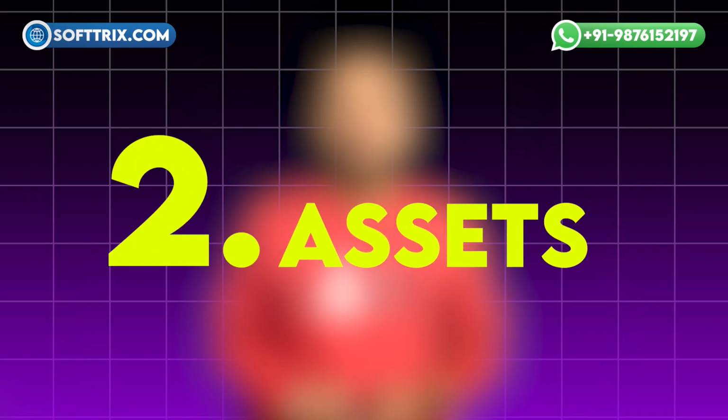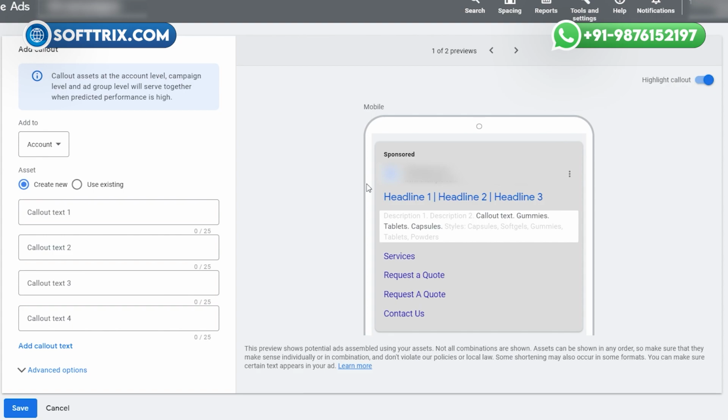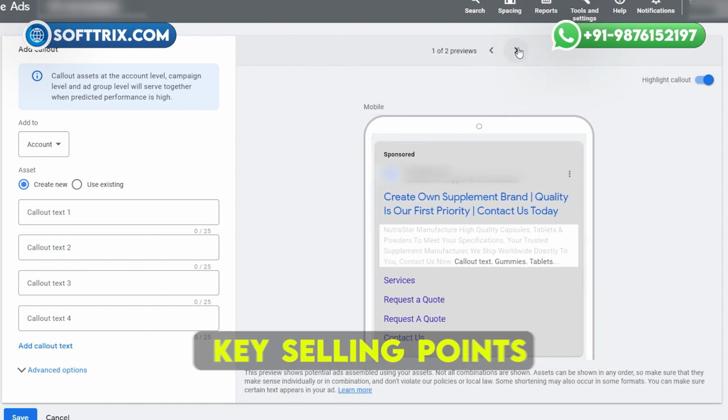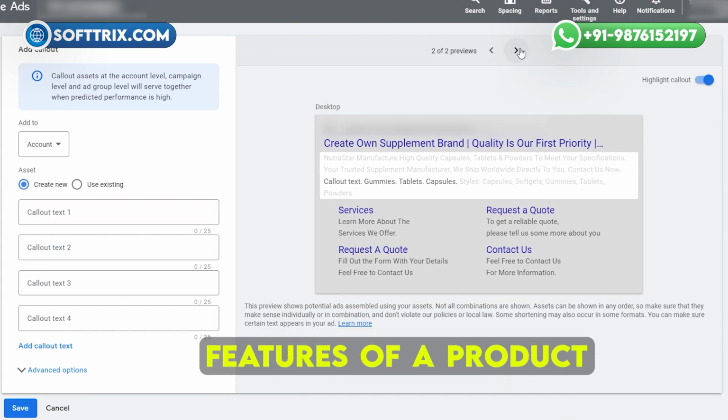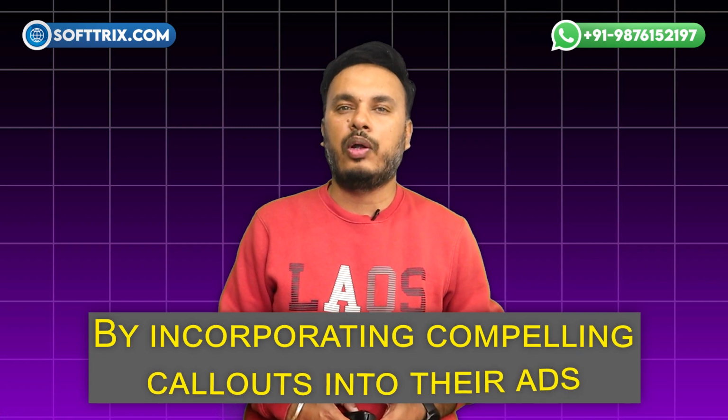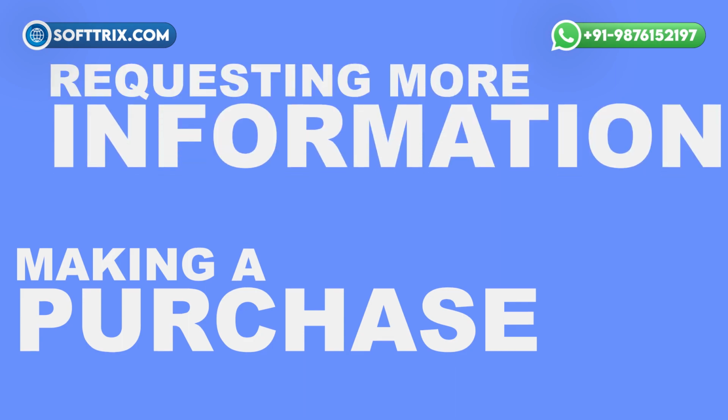Second is the callout. The callouts are short snippets of text that highlight the key selling points, benefits or the unique features of a product or service. By incorporating compelling callouts into the ads, the advertisers can grab the user's attention, differentiate their offerings and encourage actions such as making a purchase or requesting some more information.